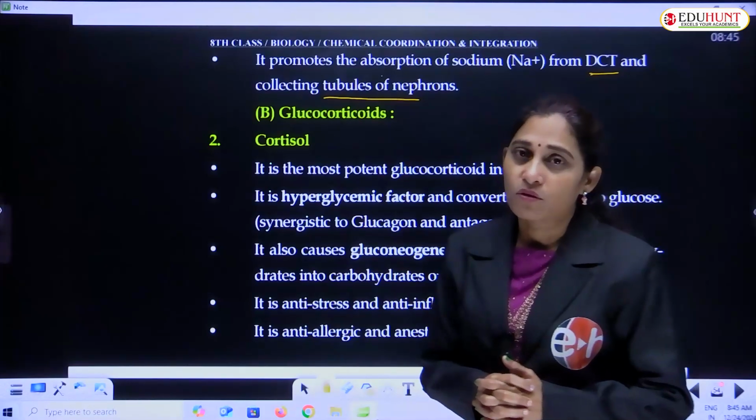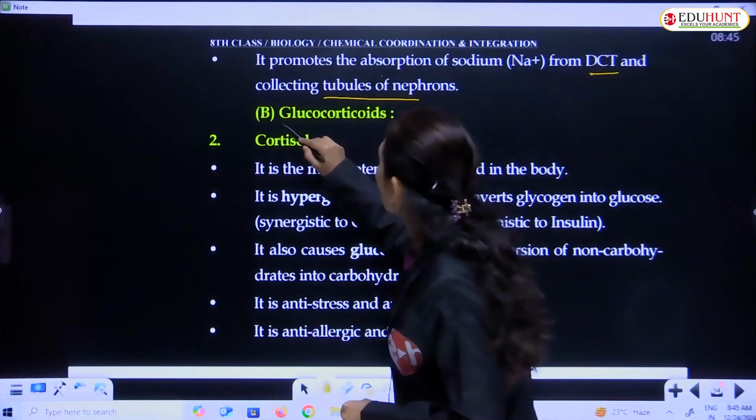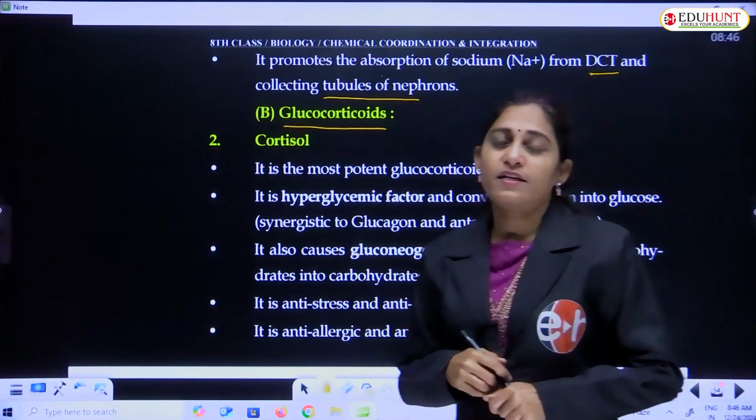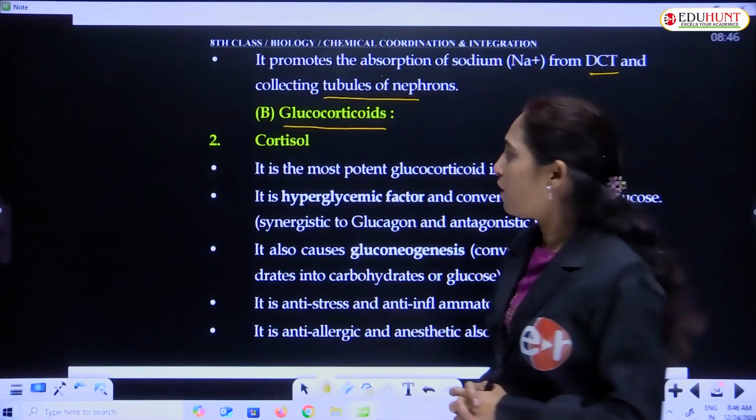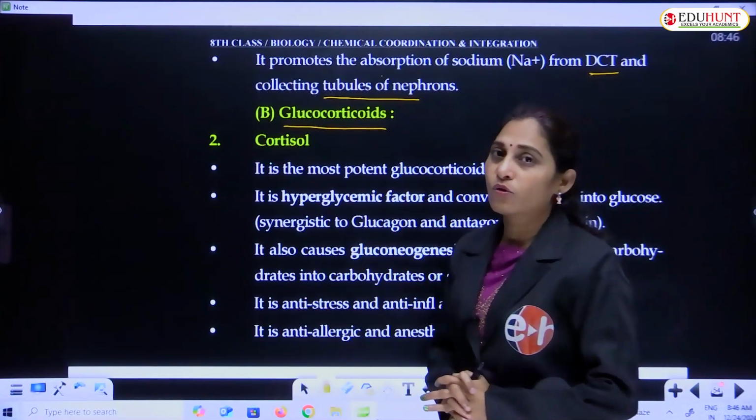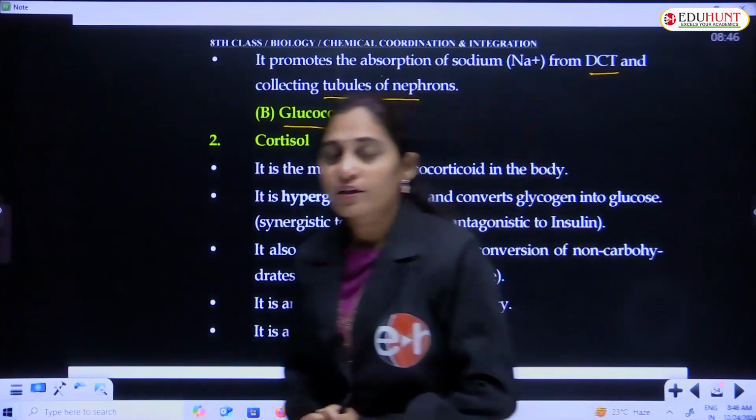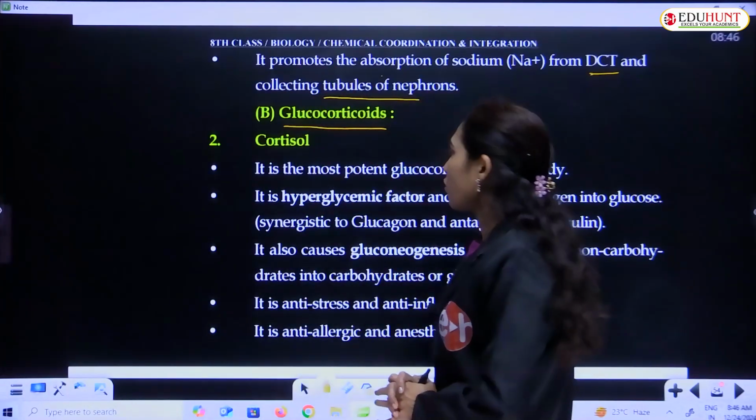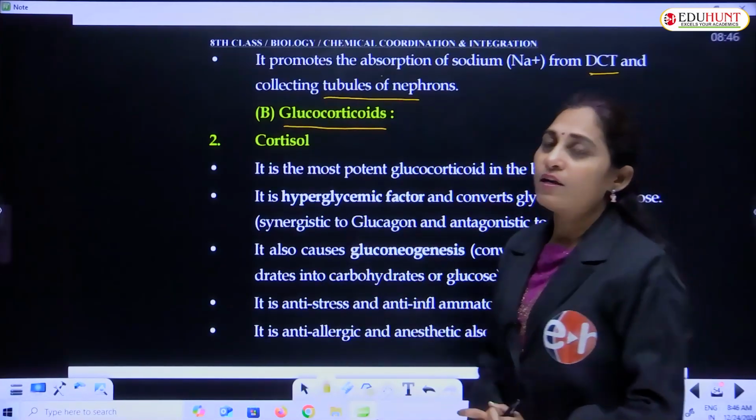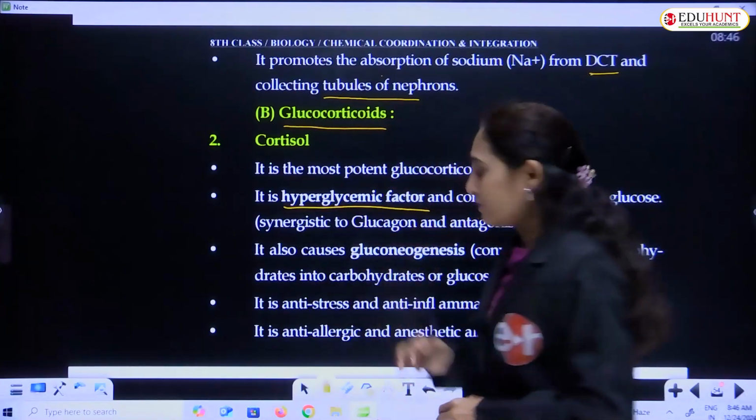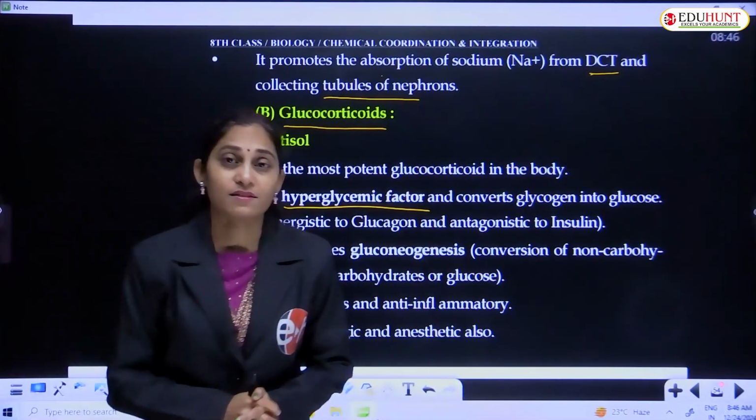Next hormone or next portion, that is zona fasciculata, which secretes glucocorticoids. And these glucocorticoids consist of cortisol. Cortisol is the most potent glucocorticoid. Aldosterone is the most potent mineralocorticoid, but it is the glucocorticoid which is a very important and most potent chemical. It is called the hyperglycemic factor. We have also discussed this while discussing the pancreas.